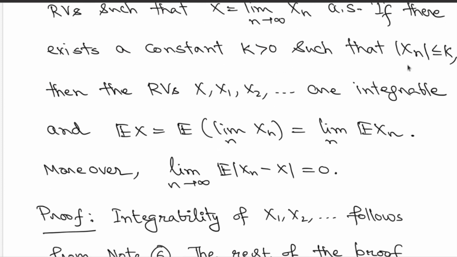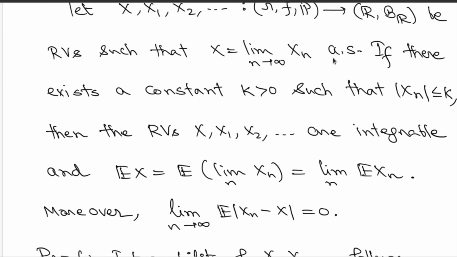As long as these Xn's are bounded by this constant and Xn's converge to X almost surely, you will get that X is bounded by k almost surely. Again, by note 6 as discussed earlier, X must be integrable. In particular, this argument can also be discussed through the proof of the dominated convergence theorem. So X will be integrable. So integrability is not an issue.